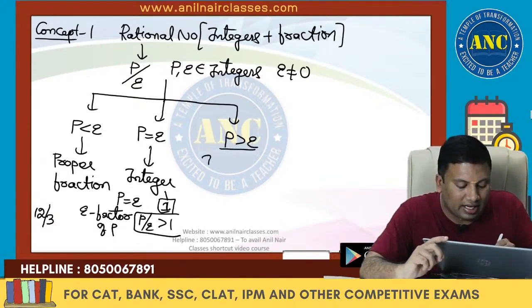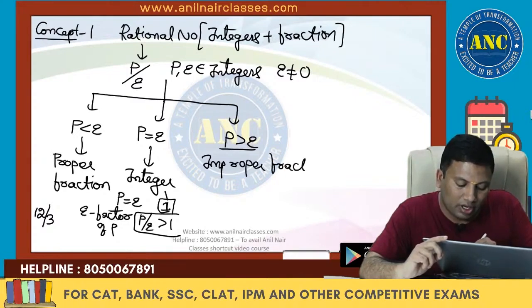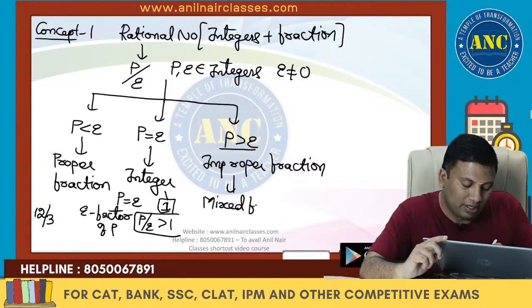If P is greater than Q, that means the numerator is greater than the denominator. If so, we have to convert it into a mixed fraction. From here, the definition of mixed fraction will come into the picture.